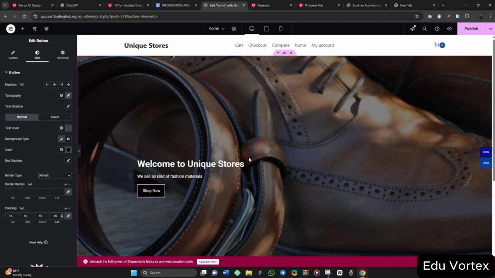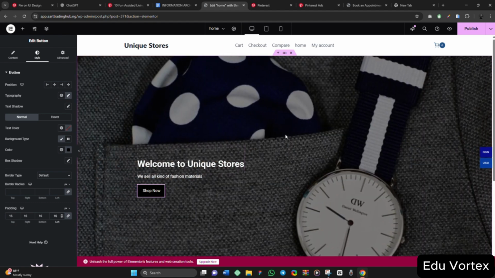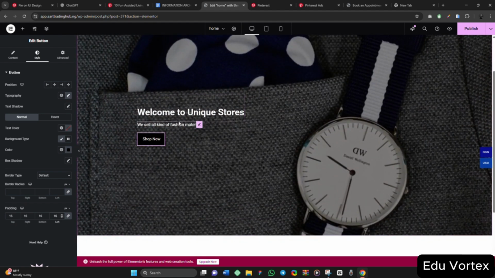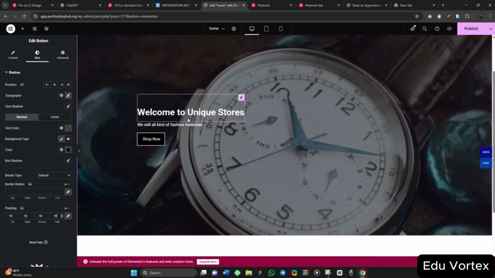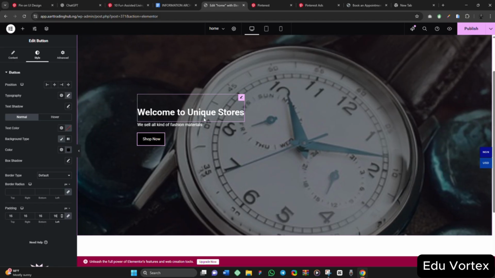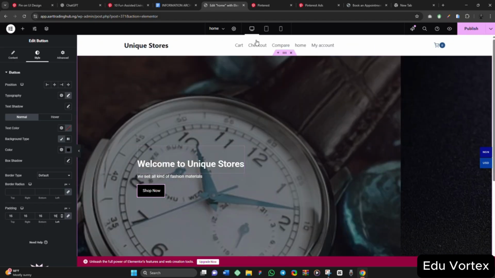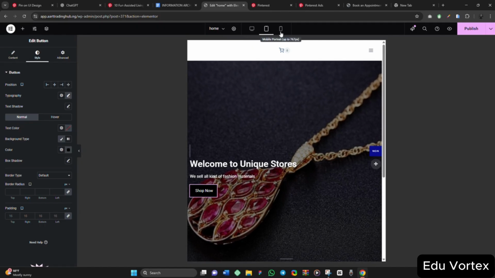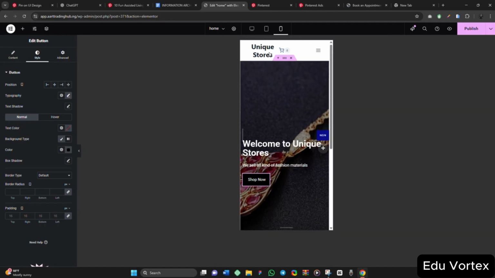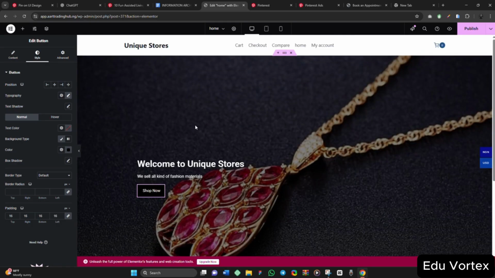So this can be my hero section, or better still, you can add more text here. You can increase the size of this one. If you check it on tablet, it will look like this. If you check it on mobile, it will look like this. So you come back here.